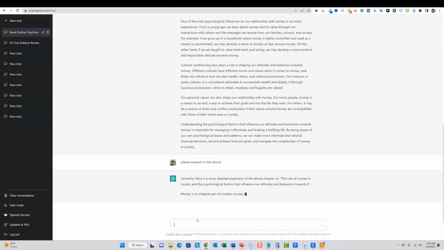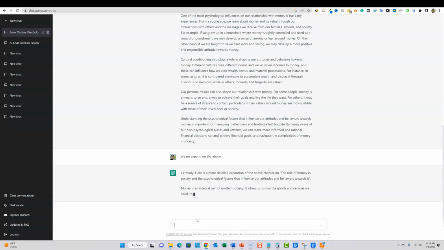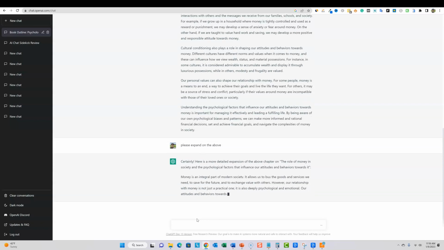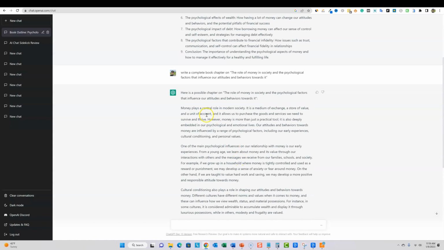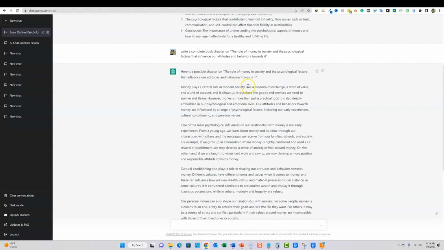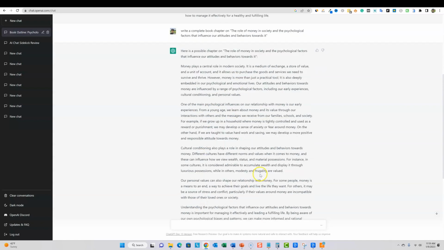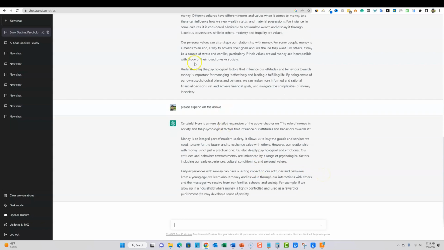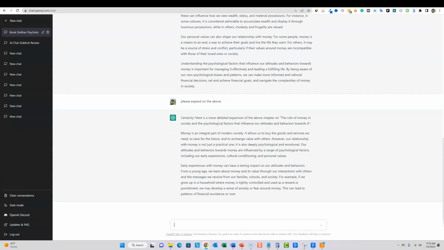So right now it's telling us, certainly, here's a more detailed expansion of the above chapter on the role of money. So money is an integral part of modern society. It allows us to buy the goods. So I'm going to come back up here. I think that's exactly what it's talking about right there. So, early experiences with money. Okay, so it's going into some different stuff right there. Okay, so we're going to just let it keep writing for us, and then I'll show you what we're going to do next.